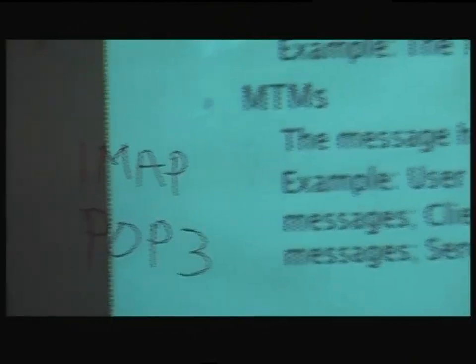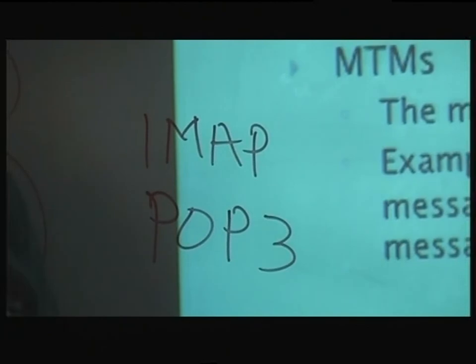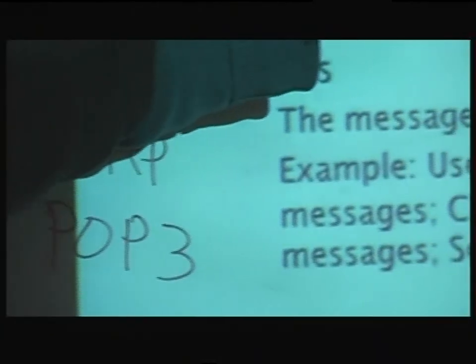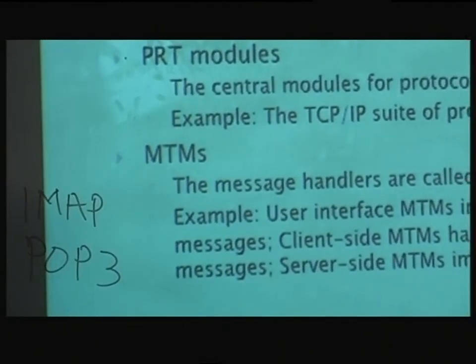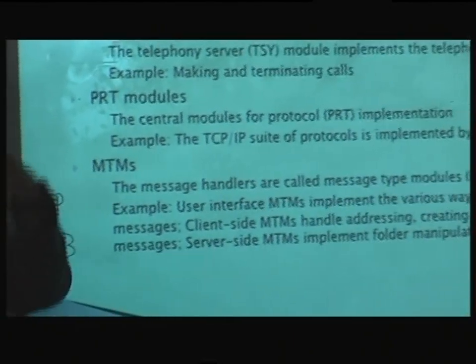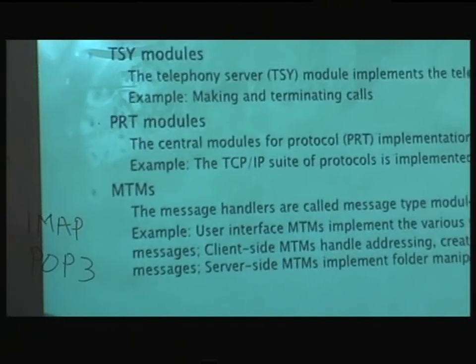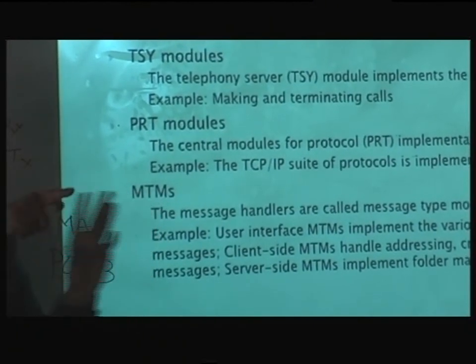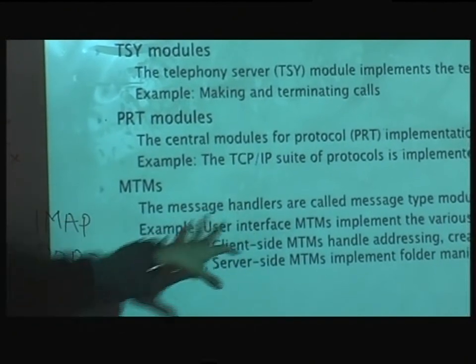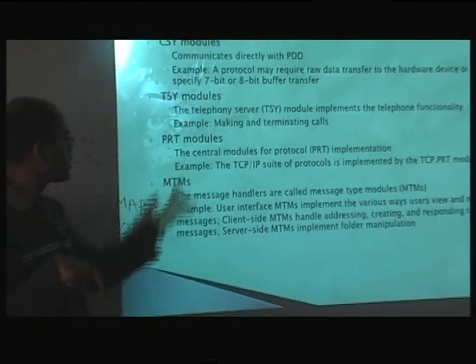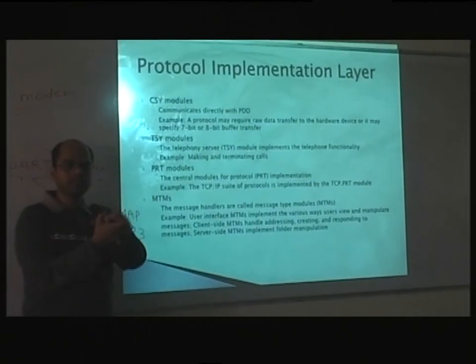So you can access emails through different protocols like this. If you use a different PRT module, the message that you see is still the same: it's an email. It has a from address, to address, subject, and the data and attachments. So it's all the same. You can encode the way to send and receive messages into the MTM, and then you can encode IMAP and POP3 into PRT modules. You combine these two and you get internet access.